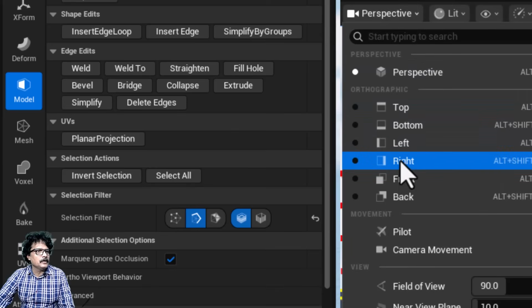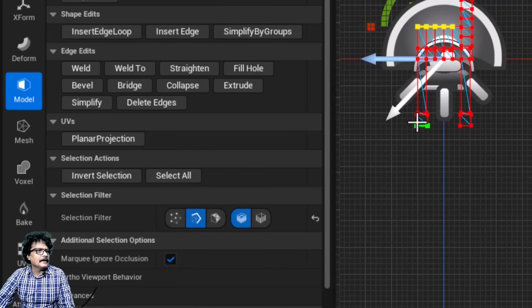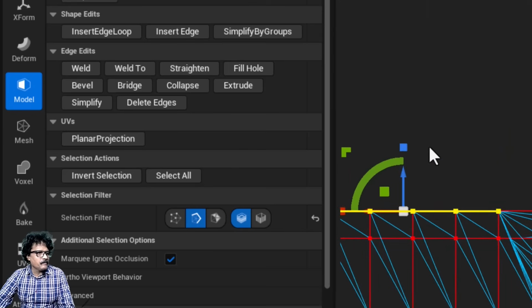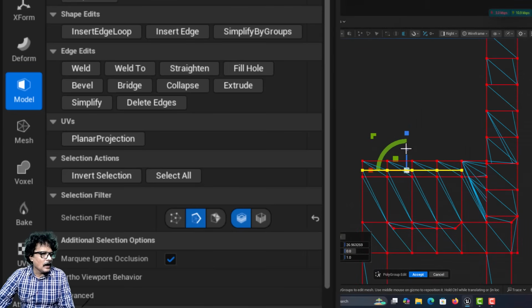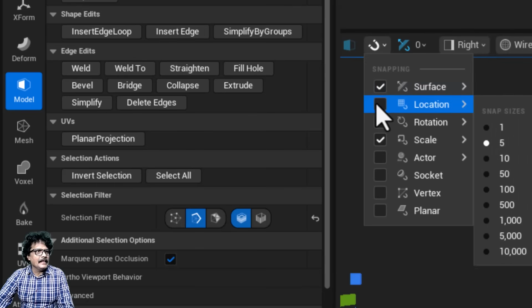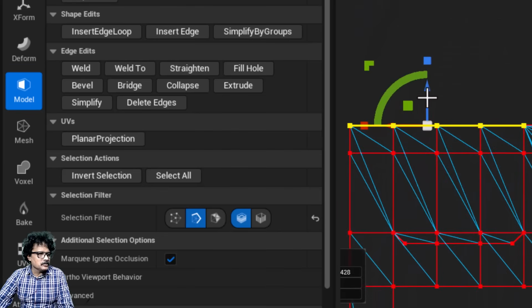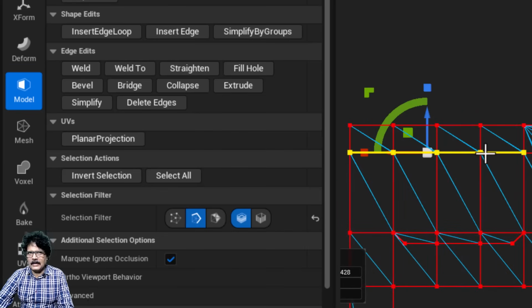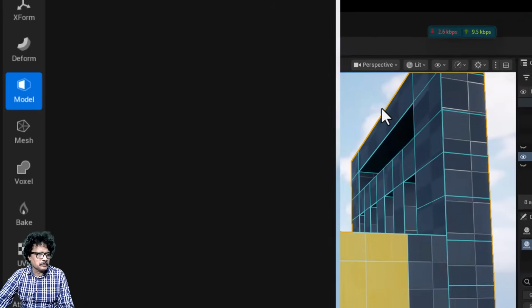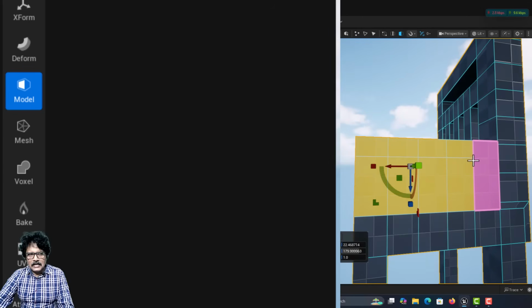I will come into snapping, and I will disable snapping. I will come into the right view, and I will press G to hide all other tools. I will press F and zoom here. In this view I can move and control it correctly. So I will just snap it exactly to the top here, and then I am going to come here, enable location and snap by 5 units, and then I will just move it down, it moves by 5 units. I will click accept, then I will come into the perspective view, and even here this has not got cut.